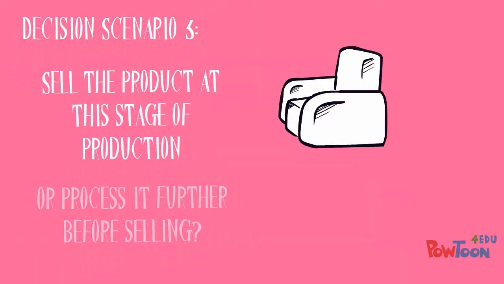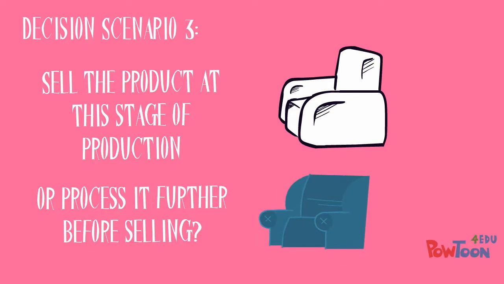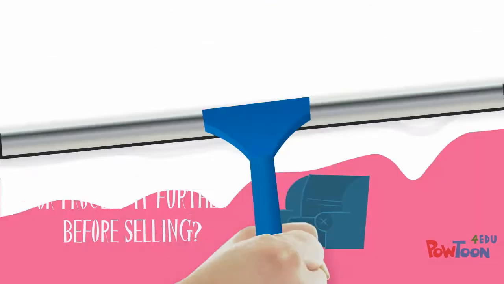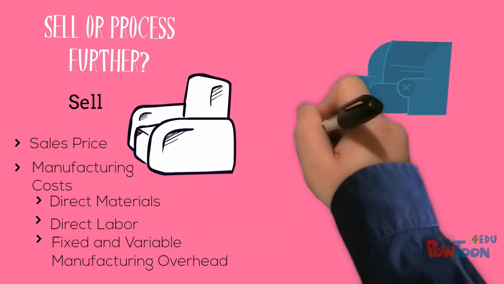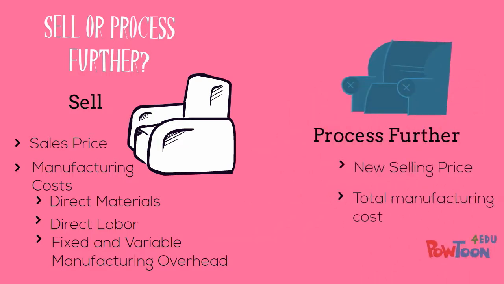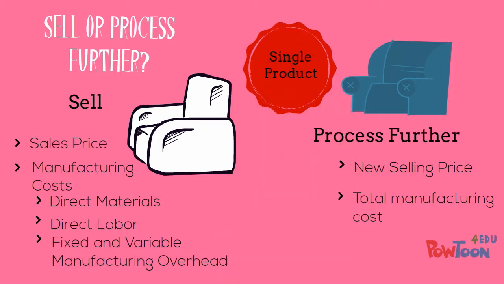Let's look at our third scenario. Do we sell the product now or do we continue processing it before selling the product? The relevant costs for selling the product are the current sales price and the current manufacturing costs. The relevant costs for processing further are the new sales price and the total manufacturing cost. These are the costs you should consider in a single product decision.